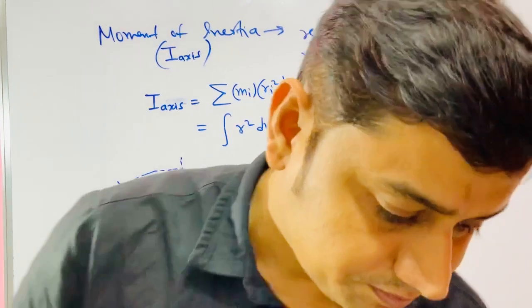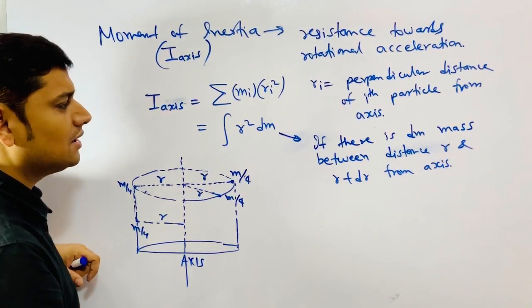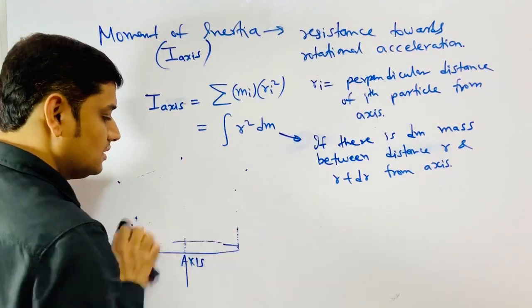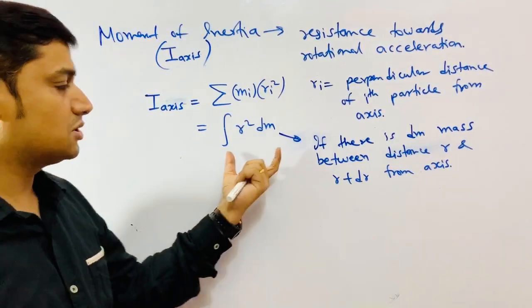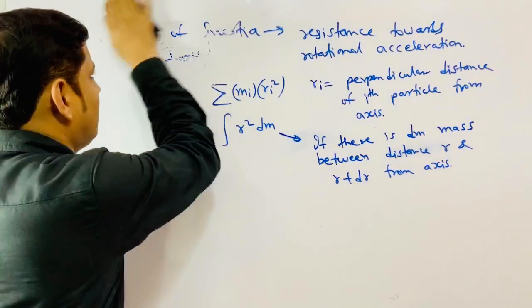Let us see how. So this is r square dm. We can integrate it to get dm. We know how to get dm. So we can have certain moment of inertia which you have remembered. हम इसको कैलकुलेट भी कर सकते हैं. Otherwise, we are going to have some formula that you have to remember.